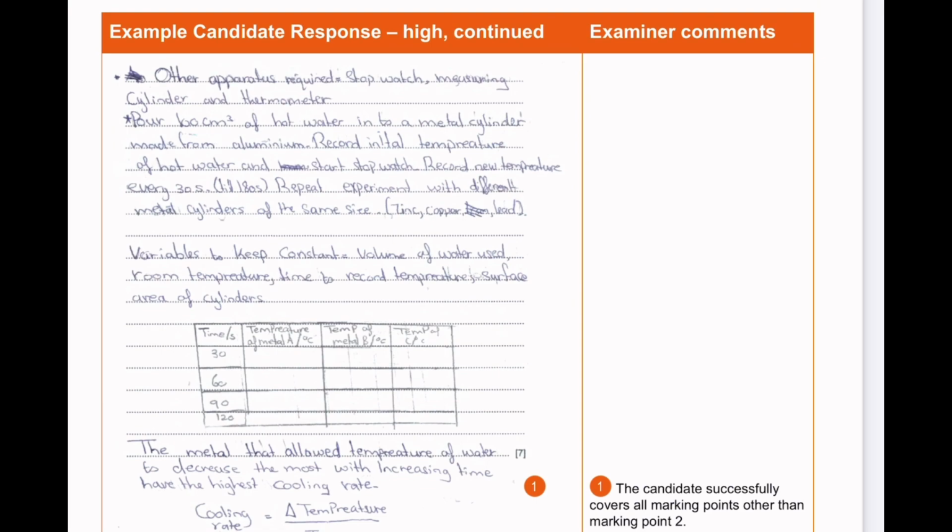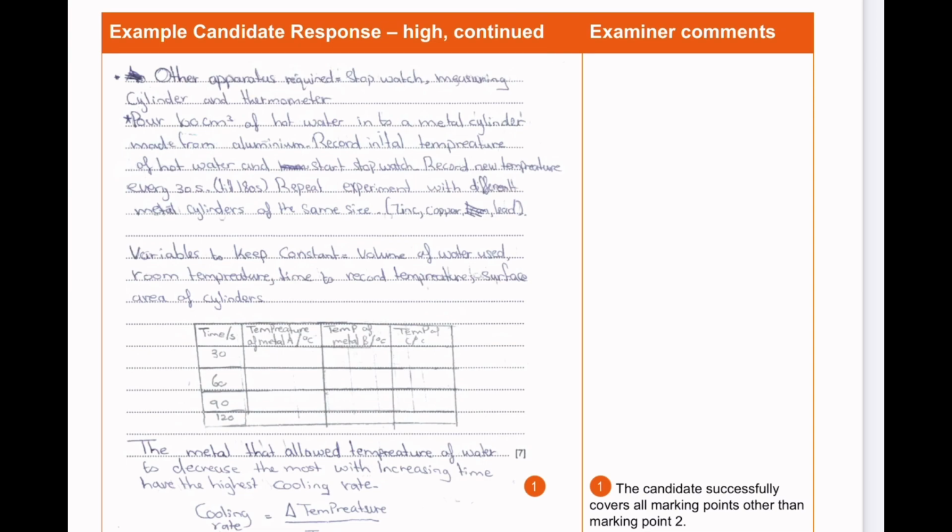आपको नज़र आ रहा है कि इसने एग्जैक्ट बताया हुआ है कि और कौन से एपरेटसेस चाहिए. He mentions a stopwatch, a measuring cylinder, a thermometer. उसके बाद उसने पूरा का पूरा जो है लिखा हुआ है कि किस तरीके से वो इन्वेस्टिगेशन करेगी. 400 centimeters cubed of hot water into the metal cylinder made of aluminium. Record initial temperatures of the hot water and start stopwatch. Record new temperature every 30 seconds. Repeat experiment with different metal cylinders of the same size. उसने टाइम इंटरवल भी मेंशन किया. वैसे मेंशन किया कि हम डिफरेंट मेटल्स यूज़ करेंगे सेम साइज़ के. Variables to keep constant: volume of water, room temperature, time to record temperature, surface area of cylinders.